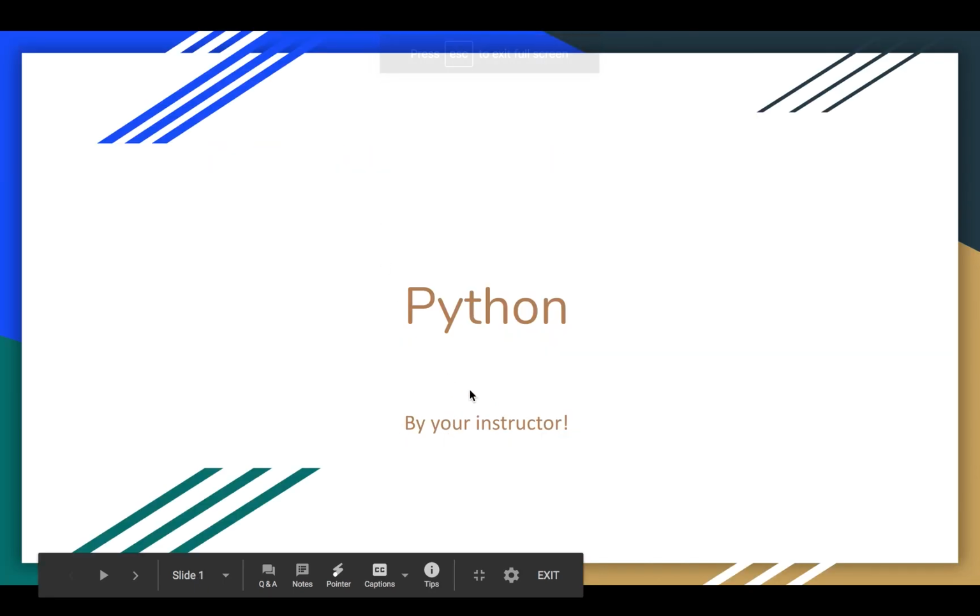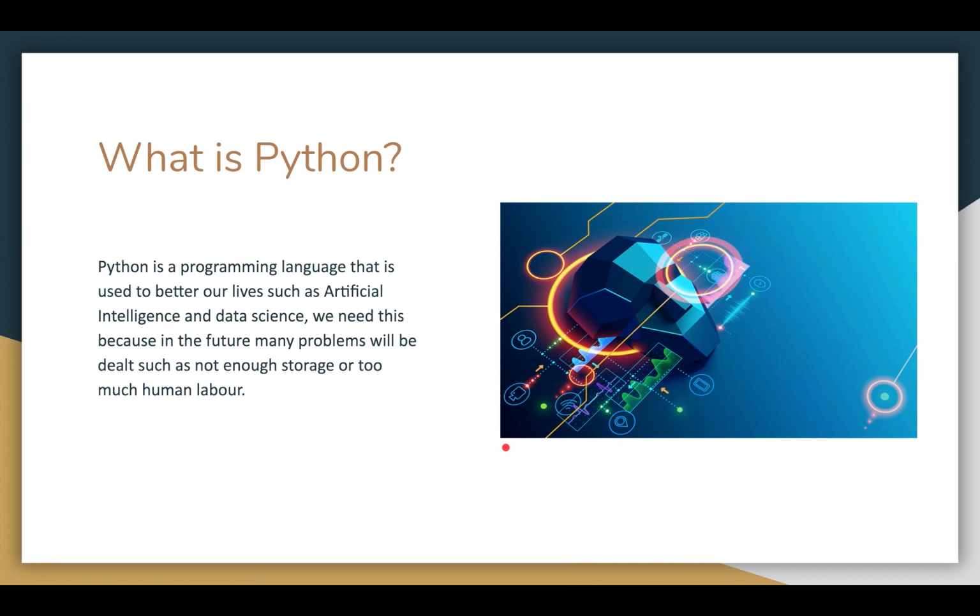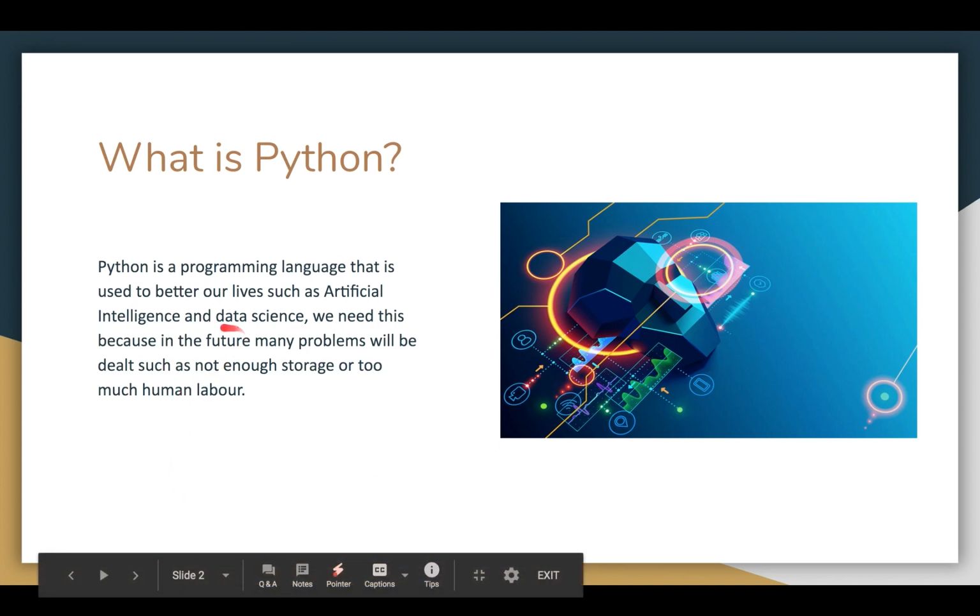Okay, so Python, by your instructor, basically me. Just call me Arian if you want to. It doesn't matter. Okay, so what is Python? Python is a programming language that is used to better our lives, whether we have data, whether we have artificial intelligence, which you might have heard about. It could also solve problems, such as we might not have any more storage in the future, so we have an entire science based on that named data science.